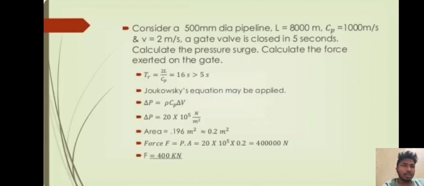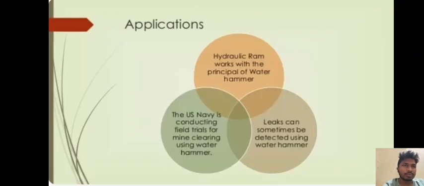Delta P is equal to rho Cp delta V. Delta P is equal to 20 into 10 to the power of 5 Newton per meter square. Area is equal to 0.2 meter square. Force is equal to A into P is equal to 2 into 10 to the power of 5 into 0.2, that is equal to 40000 newtons. The force is equal to 400 kilonewtons.